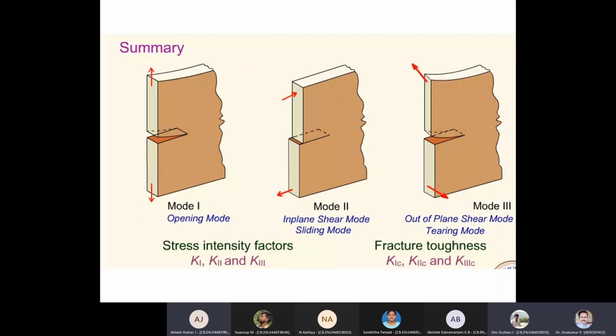Yes, sir. Okay. Over a period of time you will understand better, but now somehow you can understand. I've done my best with the explanation. Any complex fracture will have mode 1, mode 2, mode 3 components in it. Sometimes only mode 1, or mode 1 and mode 2, or sometimes only mode 2, or a combination of these will be there.